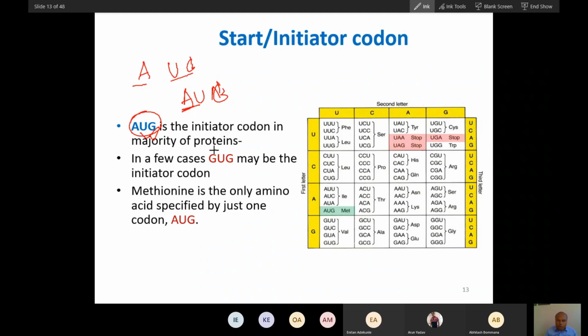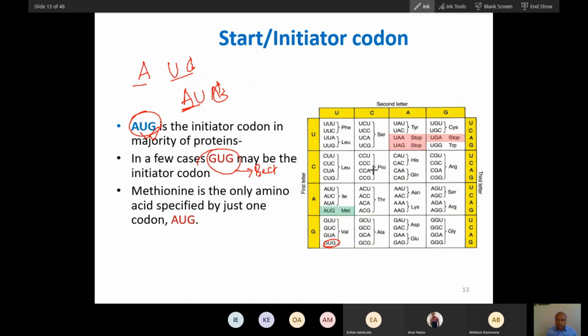Sometimes GUG can also act as a start codon, especially in bacteria. GUG is valine, so sometimes valine becomes the start amino acid, but generally methionine is the start amino acid.